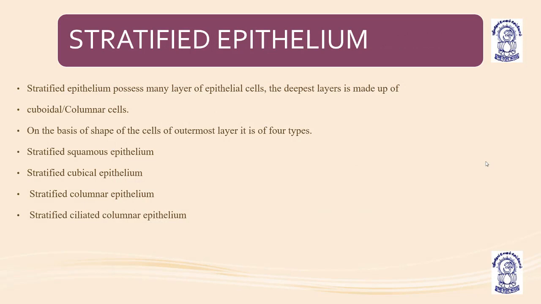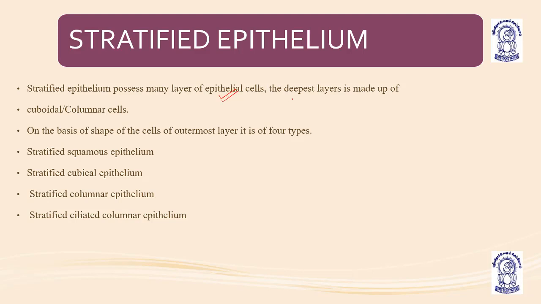Now, stratified epithelium. On the basis of shape of the cells of the outermost layer, it is of three types: stratified squamous epithelium, stratified columnar epithelium and stratified cuboidal epithelium. Stratified epithelium possesses many layers of epithelial cells.